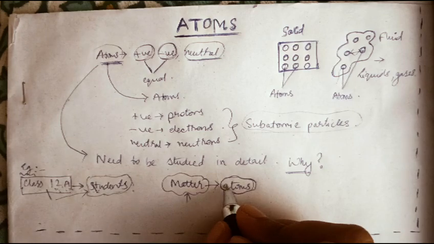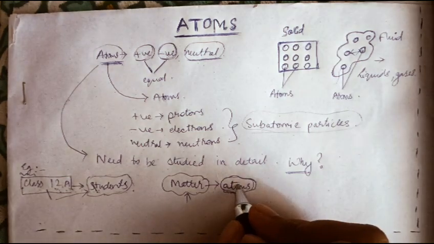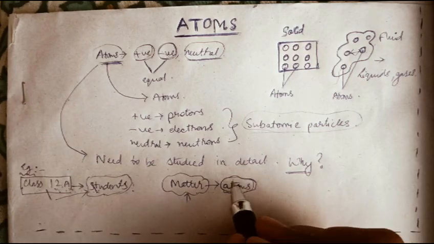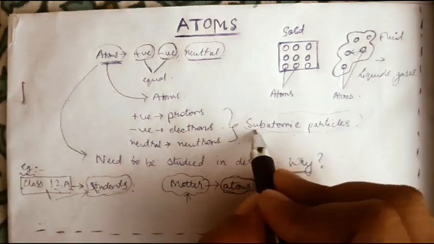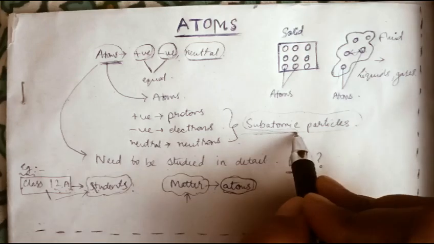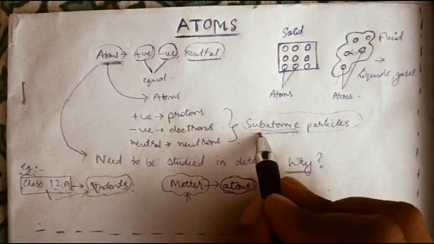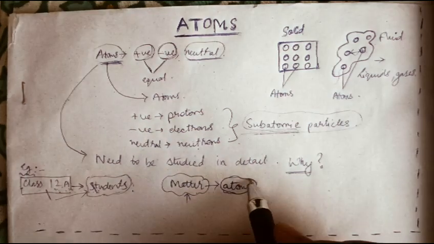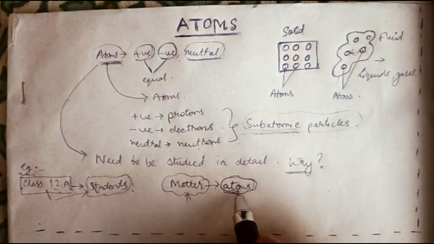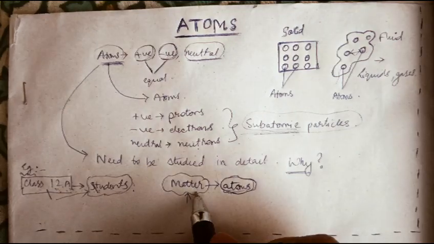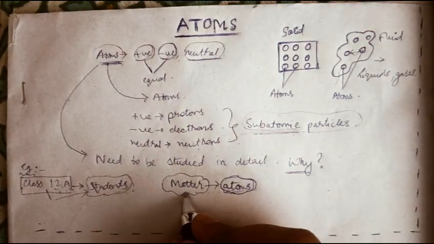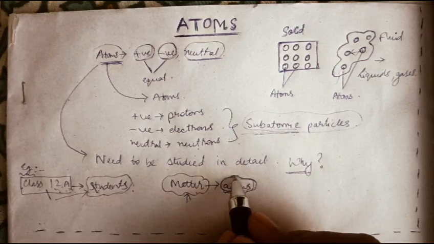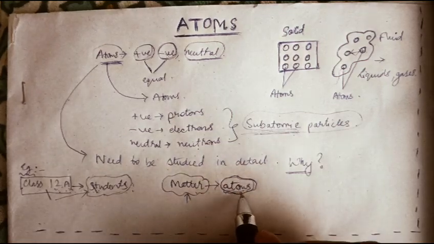We need to know the details of atoms, the internal structure, properties, how atoms are behaving, what comprises those atoms. These are the subatomic particles, we know that, right? So we need to understand how the different subatomic particles are interacting with themselves. Then only, if we know about atoms properly, can we come to a conclusion about matter. We can know how the different types of matter are behaving. So that is why we need to know about atoms. This is the importance of atoms.